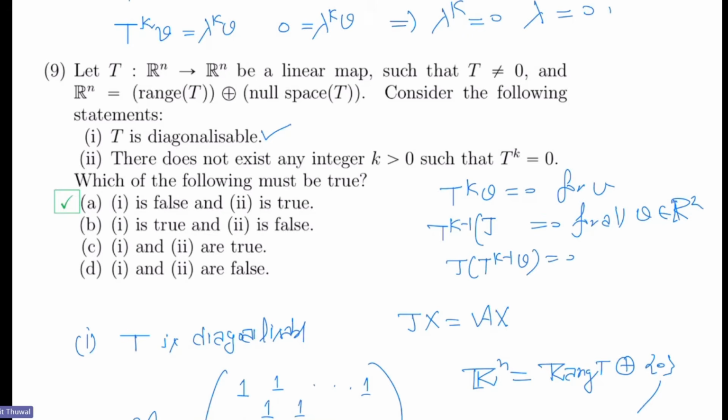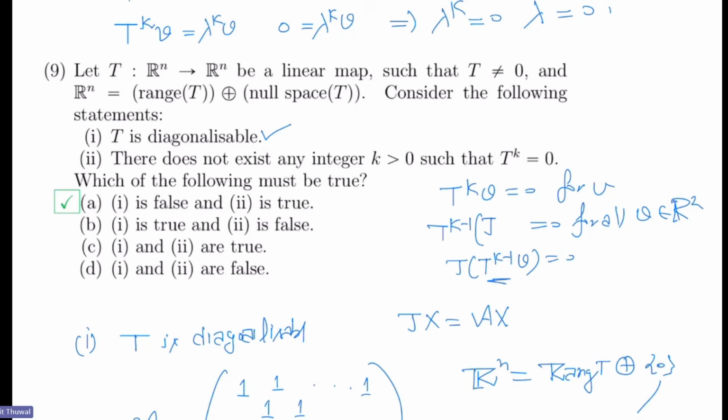Sir, then image T, this is, T to the power k minus 1 v is contained in image T, right? Yeah. So then image T will be contained in kernel T. But that does not imply it. I mean, if some smaller part is somewhere, the bigger part might not be. And this might be 0 even. What if it is 0? Oh, okay, sir. And 0 is common to both of them.